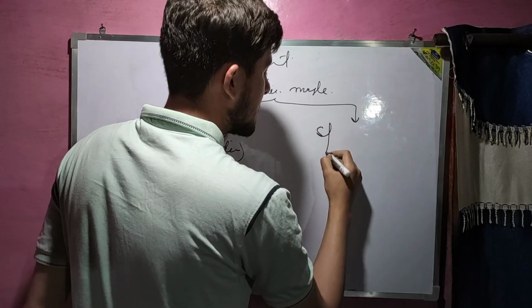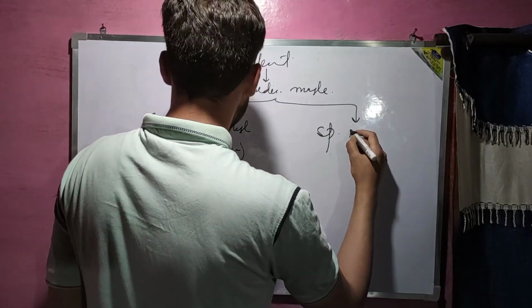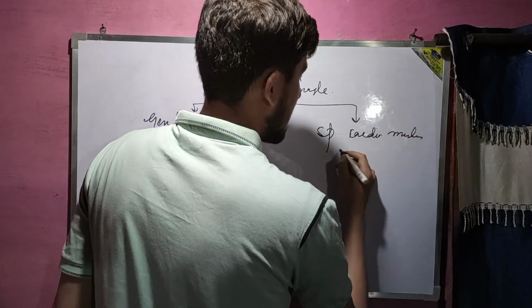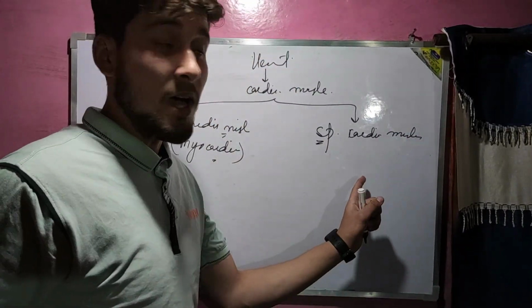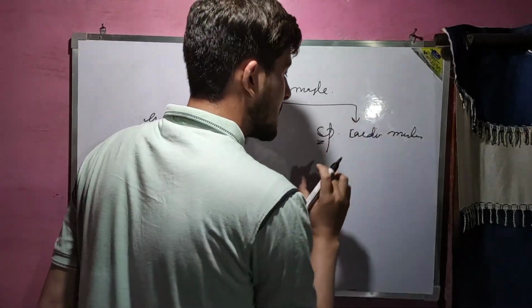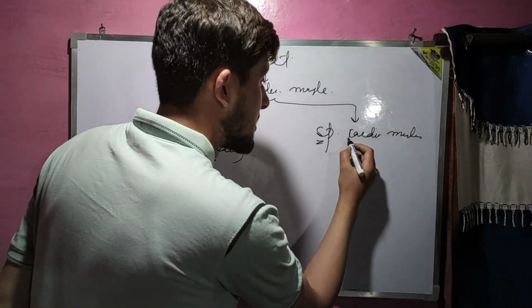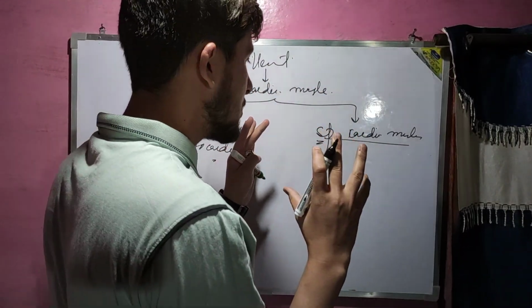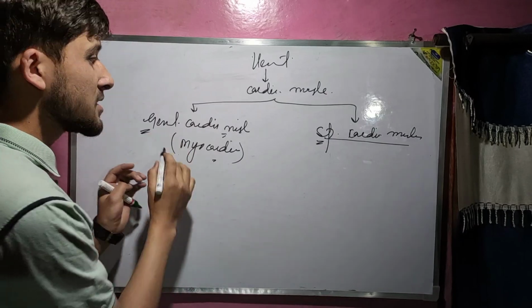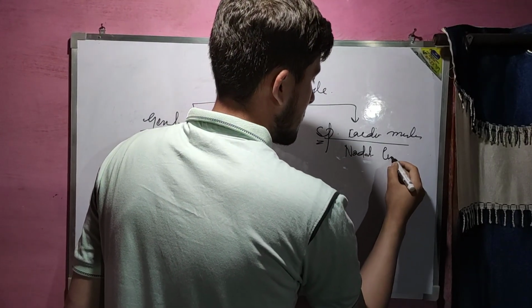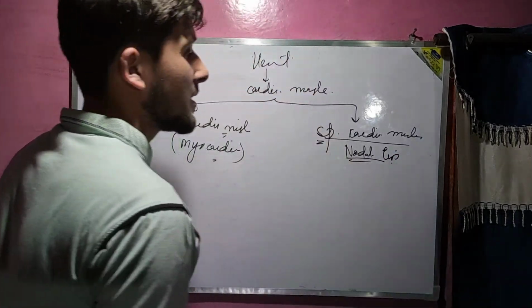And the specialized cardiac muscles. That has the special property of producing electrical impulses of its own without any external stimuli. That special cardiac muscle is distributed in the form of patches in the whole general cardiac muscle of the heart. This is called the nodal tissue. It is the specialized cardiac muscle.